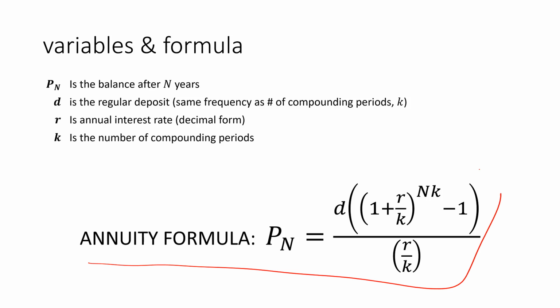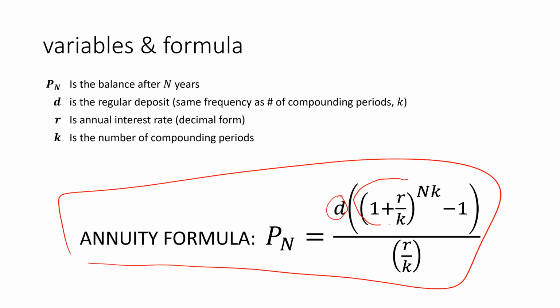So here it is. P sub n is equal to our deposit times the quantity of 1 plus, and this part should look familiar. This is essentially compound interest, part of it anyway, right there. Then we're subtracting 1 from it, and we're dividing it all by how we're distributing the rate over the number of compoundings that's happening.